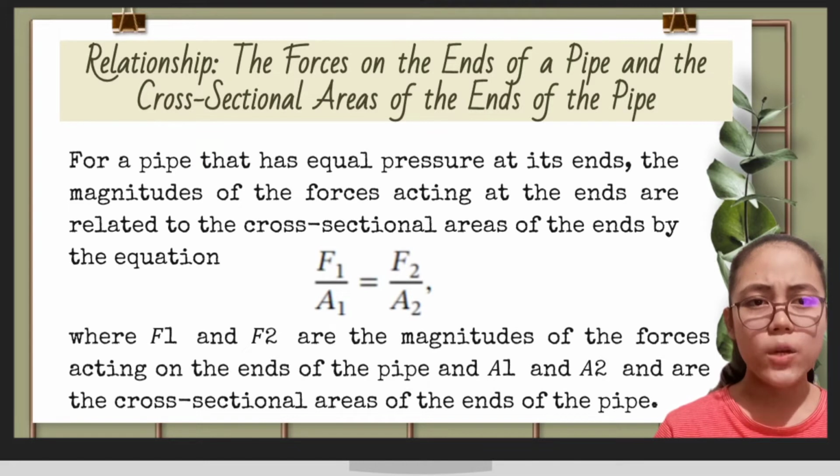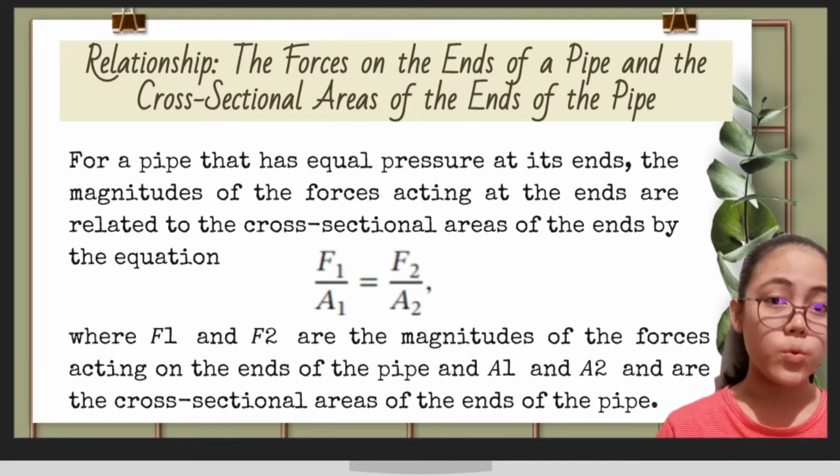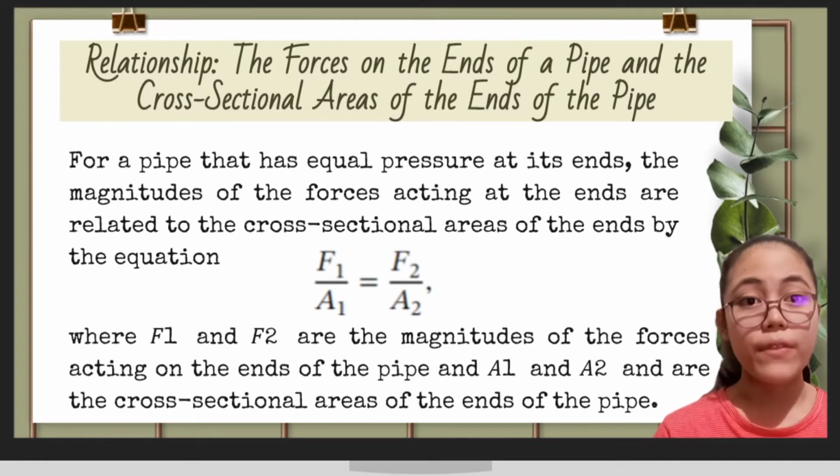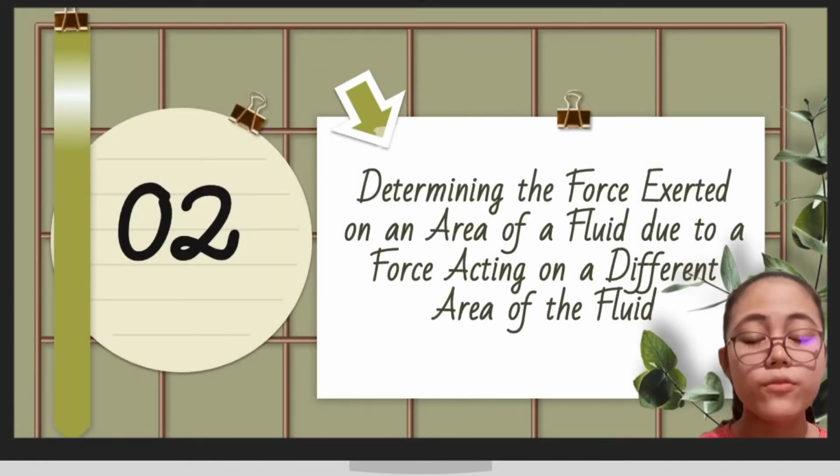For a pipe that has equal pressure at its ends, the magnitudes of the forces acting at the ends are related to the cross-sectional areas of the ends by the equation, where F1 and F2 are the magnitudes of the forces acting on the ends of the pipe, and A1 and A2 are the cross-sectional areas of the ends of the pipe.